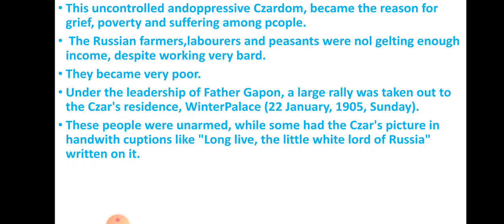They could not demand any rights, and that's why in Russia there was grief, poverty, and suffering. People were suffering because they could not ask anything, they could not do anything, because there was the rule of the Tsar, and the Tsar was enjoying everything, he was not worried for anybody, and that was the condition of people in Russia.